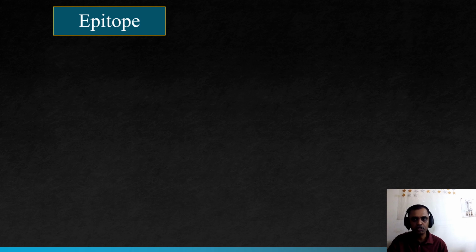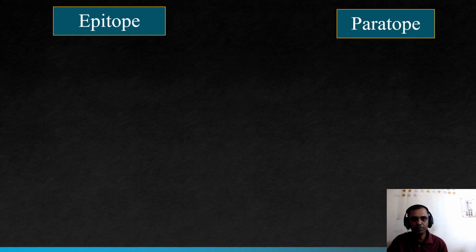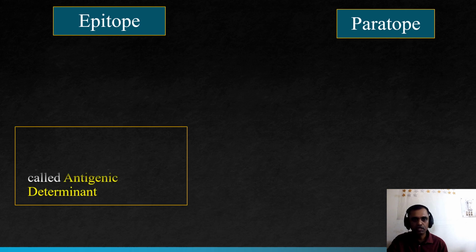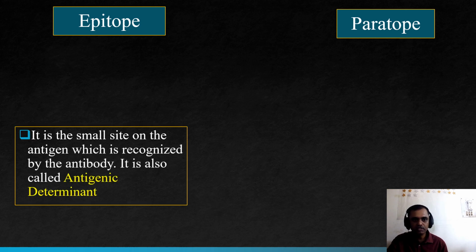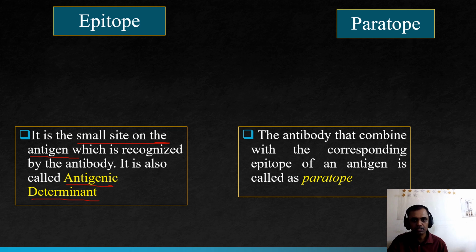Now we'll study a very important topic of immunology, that is epitope and paratope. We'll study what is epitope and paratope. Epitope is a small site on the antigen which is recognized by the antibody. It is also known as the antigenic determinant. What is paratope? The part of the antibody that combines with the corresponding epitope of an antigen is called the paratope.